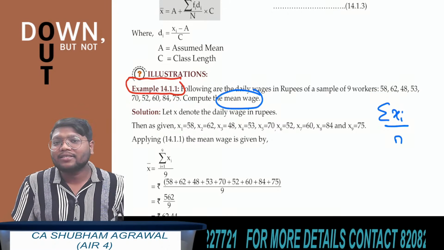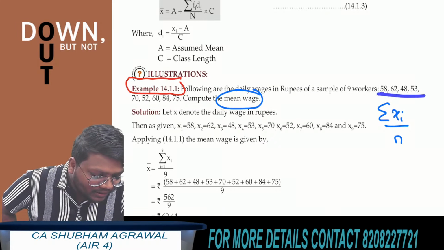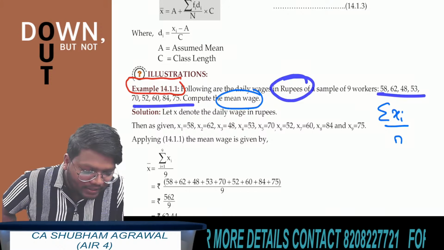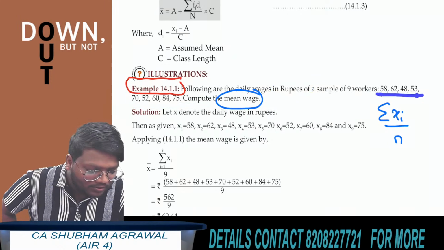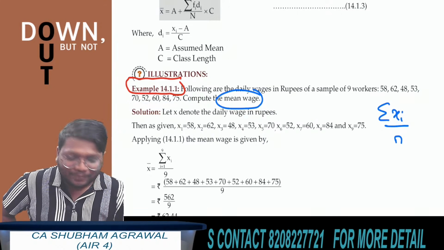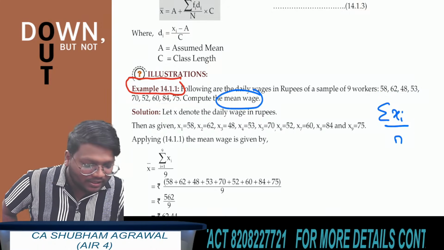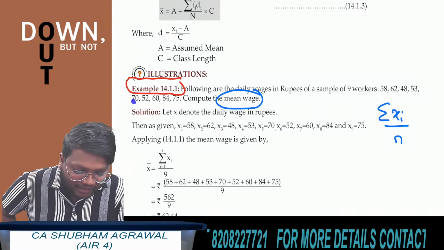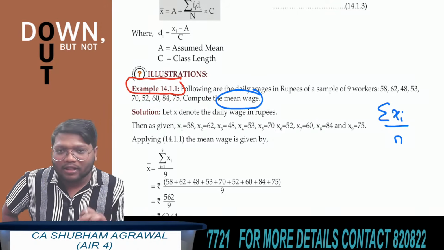But the main thing is the final answer will be in what? Rupees. Here these values are in rupees, so the mean wage will also be in rupees. So if you add all these observations, all of you do it quickly. I hope all of you have a calculator with you. Add all these 9 observations: 58 plus 62 plus 48 plus 53 plus 70 plus 52 plus 60 plus 84 plus 75.